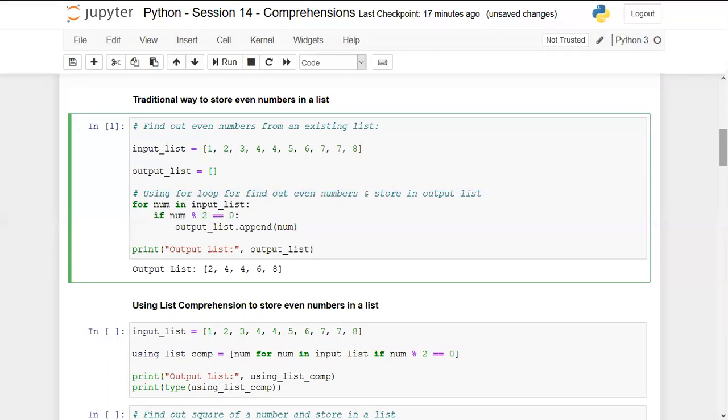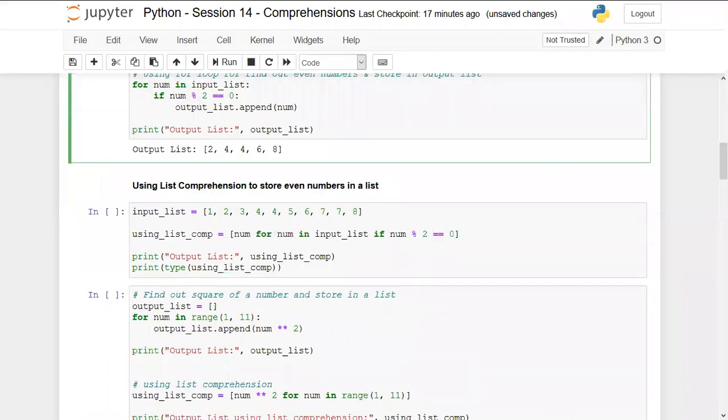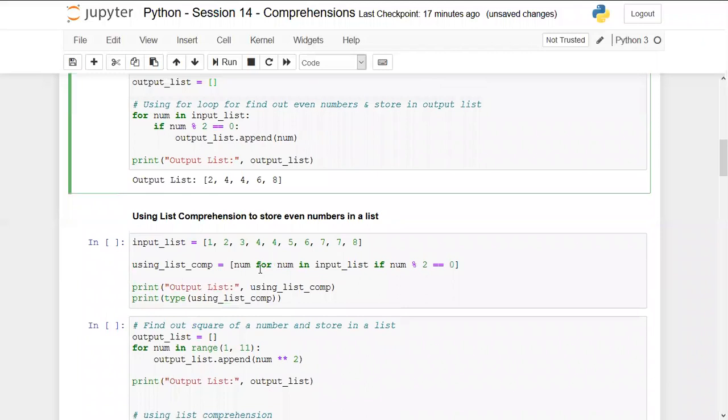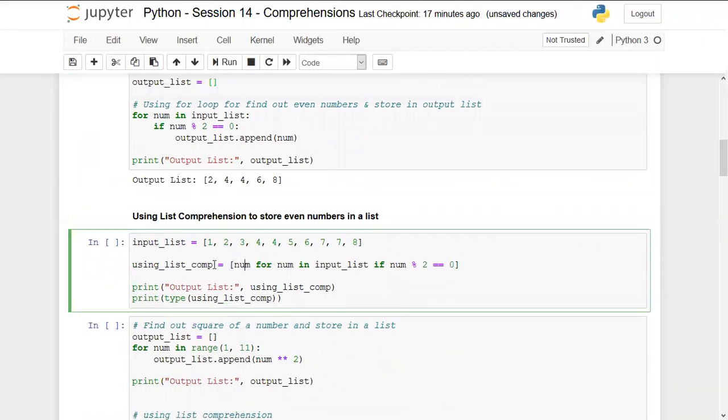Let's see how. Using list comprehension, as I already explained, you have to start with the square brackets, and we are giving the output list as using list comprehension. This is the name of the output list; you can give any name here. Now you have to write the expression. The expression here is just num, because we are just extracting the number. We are not manipulating it by performing any operations on it.